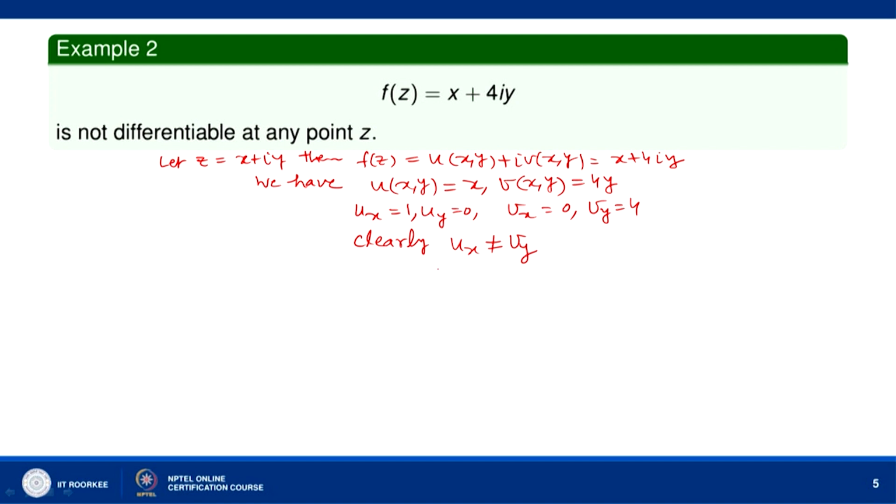Of course, u y is equal to minus v x, because u y is 0, v x is 0. So, u x is not equal to v y for any x y, and u y is equal to minus v x for any x y. So, at any point x y, both the equations do not hold, while both the equations must hold at any point x y, and therefore the CR equations, meaning Cauchy-Riemann equations,